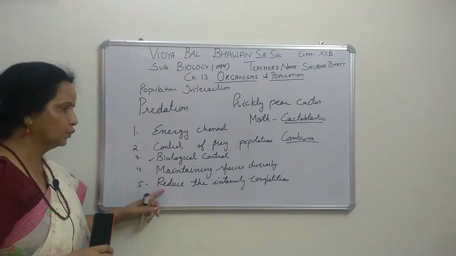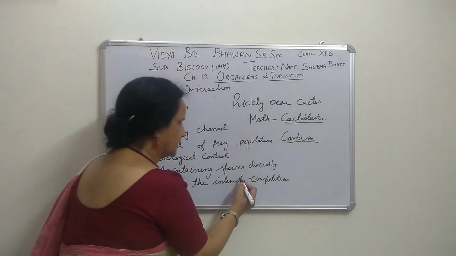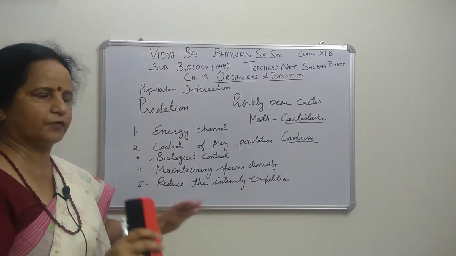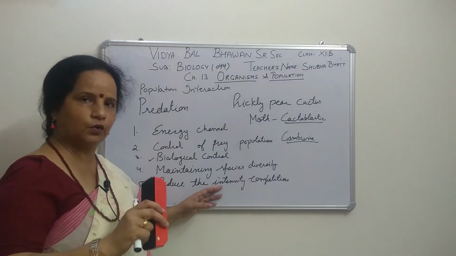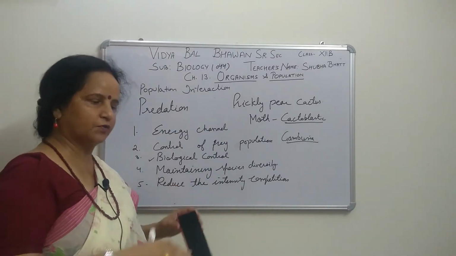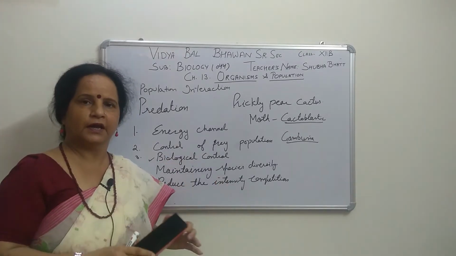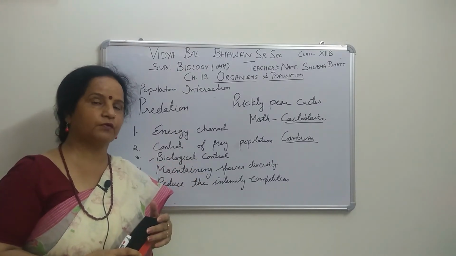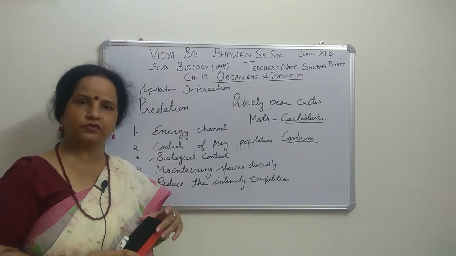Now the next one, reduce the intensity of competition. Here, when a number of species or a number of the same species population are there, suppose in one species, right? Now if no predators are there, then that will survive more. So when 2, 4, 5 species are together and no predators are there, all those species will survive. So what will happen there? Again Darwin's law, struggle for existence, right? We will see that in the evolution chapter 7.